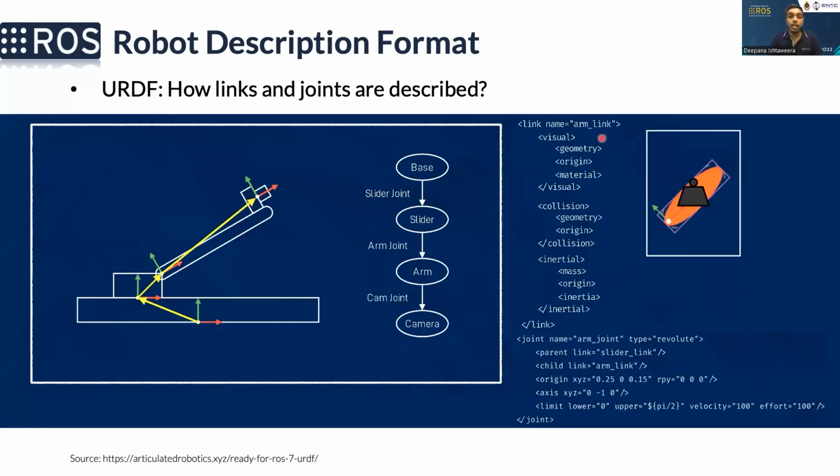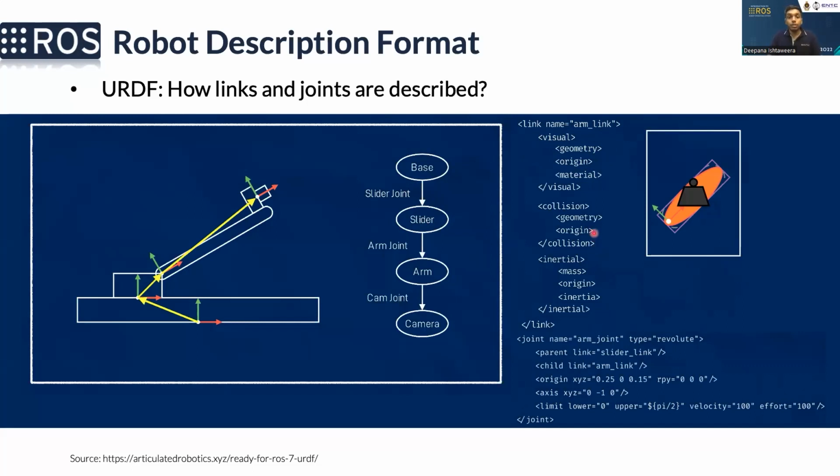Here you can see how we can define a link. We have a link tag. Inside, we can give it a name, for an example here we take the arm, so we name it arm link. Inside the link, we have 3 different parts to define: the visual, collision, and the inertial.